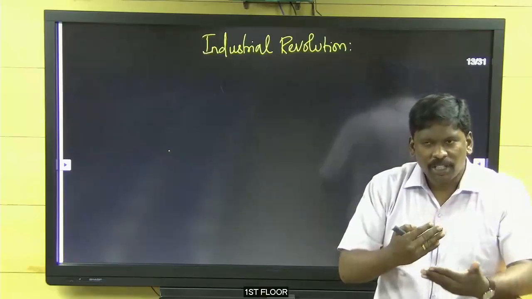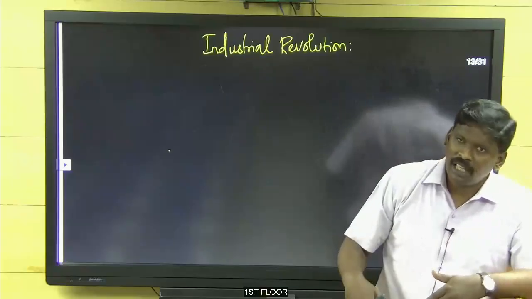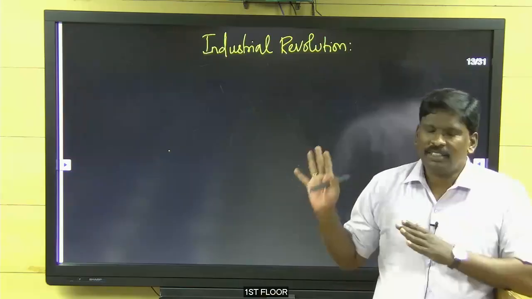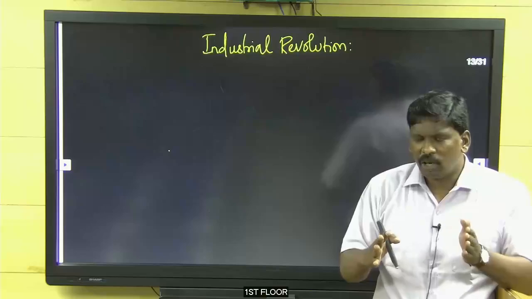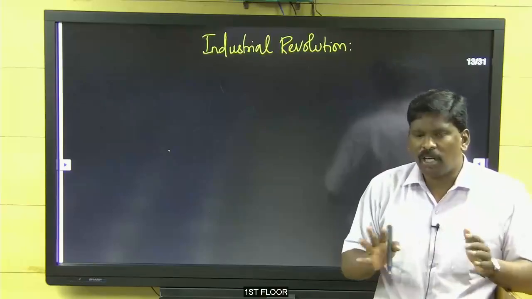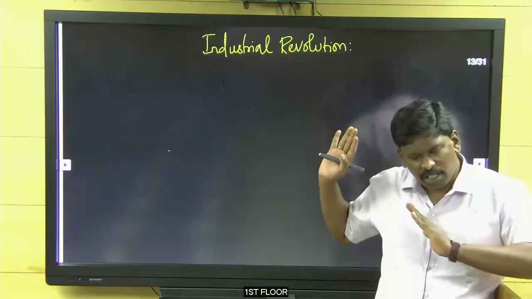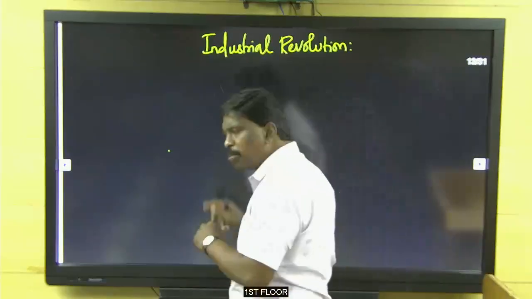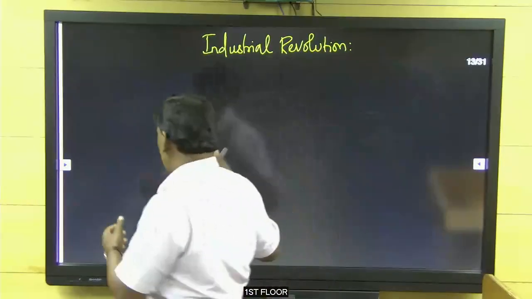Imperialism and colonization. Before that, I am taking the Industrial Revolution. Then only you will be able to understand imperialism and colonization. Okay, so it is very easy. This topic can be read anywhere else. It is not to be read only after imperialism and colonization. That kind of thing is not there. So it is a topic we can read anywhere else. Conceptually, certain things we need to understand here, then only we will be able to understand imperialism and colonization.